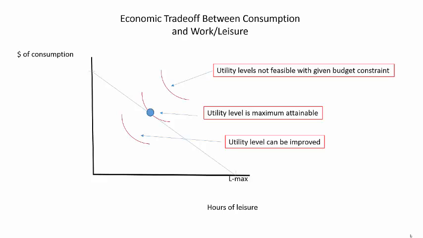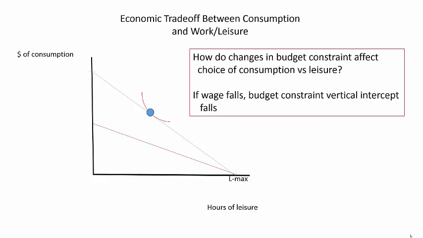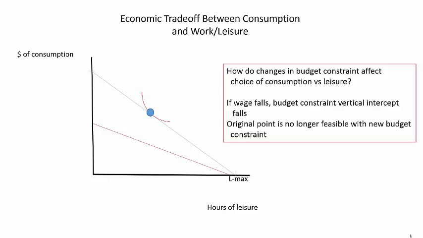Indifference curves lower than this provide less utility, and curves higher than this one are beyond the budget constraint and so not affordable or feasible in this case. Now we have the full model with both budget constraints and indifference curves. Let's see how changing the budget constraint changes the choice of consumption and leisure. Let's see, for example, how does a reduction in the wage affect this choice?